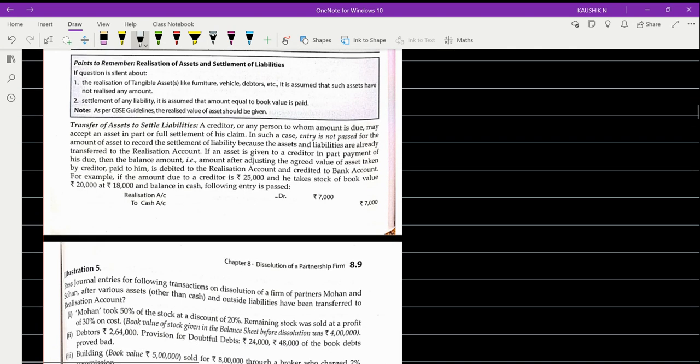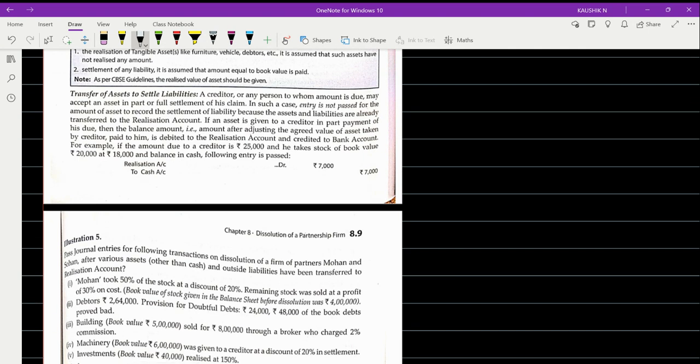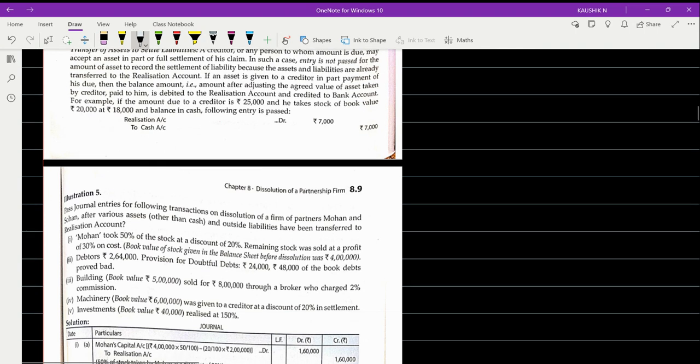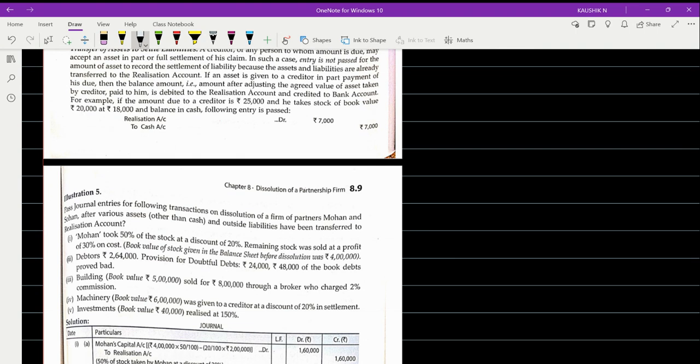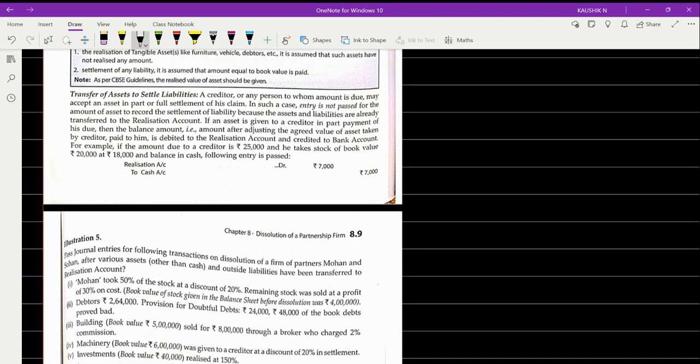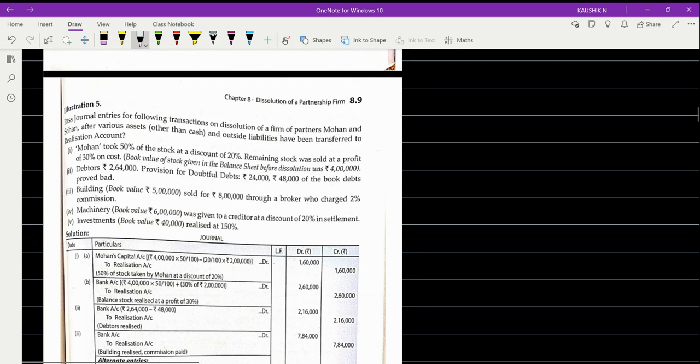Now, transfer of assets to settle the liabilities. So realization to cash account. Okay, so in the realization account you'll make this to cash account. Now let us see a fifth question where you'll have clarity.